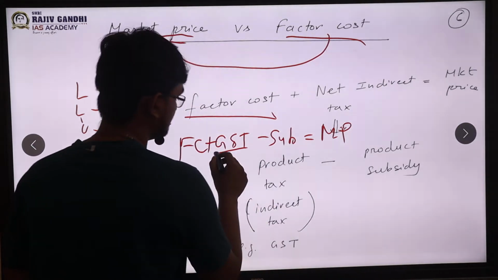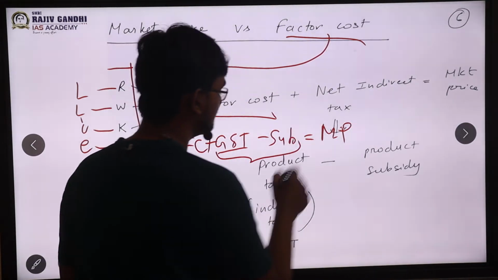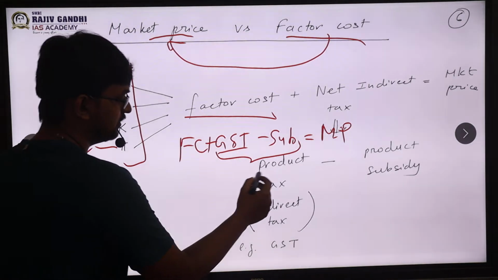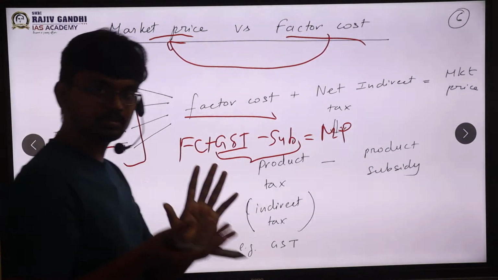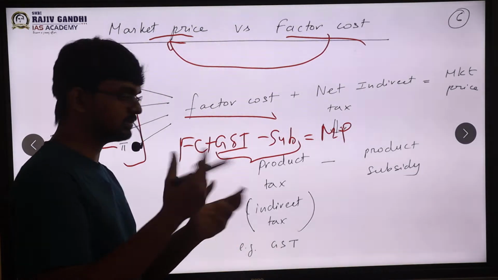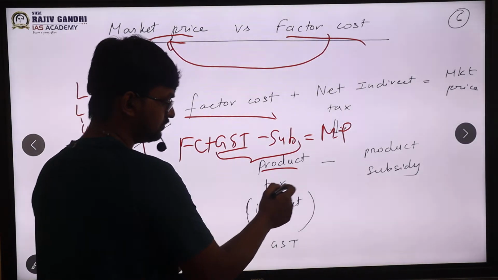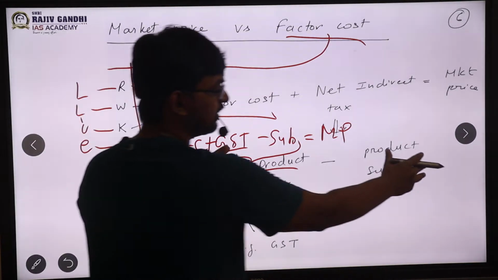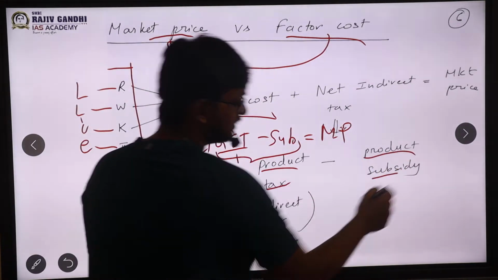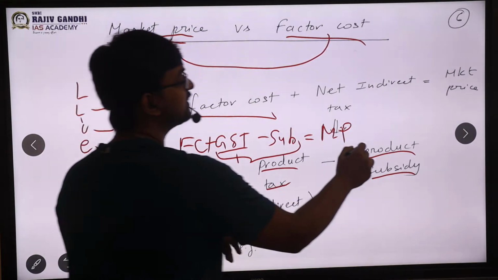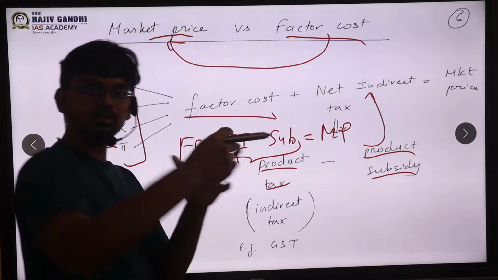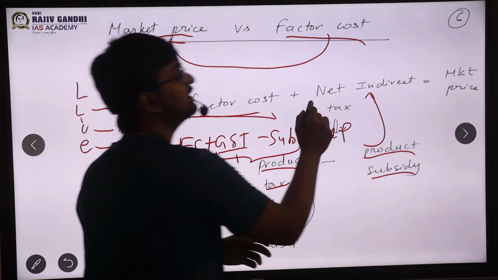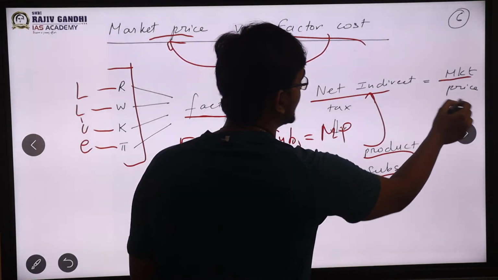This is called net indirect tax. Essentially, GST is also called an indirect tax, and since you are imposing it, it is also called a product tax. So you are putting a product tax, and then you are giving a product subsidy. You're just subtracting; that is called net. So you're deducting the subsidy from the product tax. That's all. Factor cost plus net indirect tax will move to market price, sir.